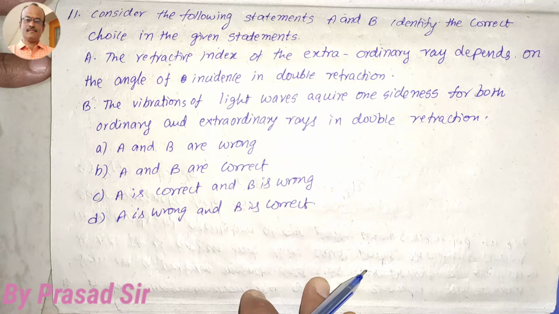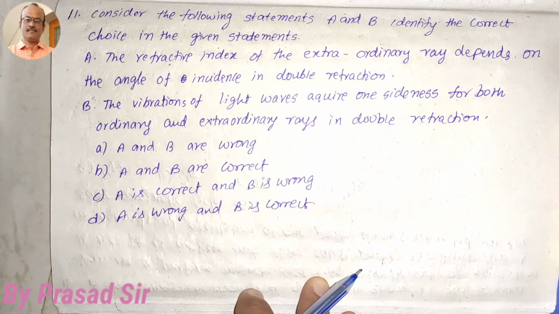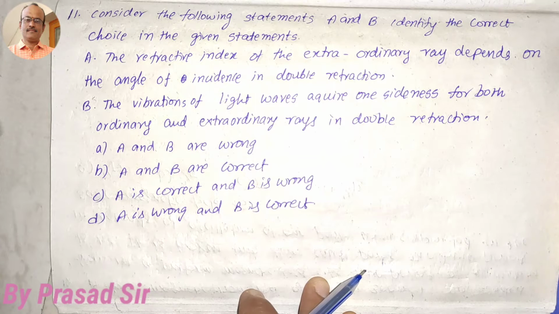So options A, B, C, D are given. Which option is suitable for this choice? That is, first of all, what is meant by the double refraction? Double refraction is nothing but light passing through the calcite crystal is split into two rays. The two rays are polarized by calcite, and the planes of polarization are mutually perpendicular. So whenever the light ray passes into the calcite material, it gives two rays, one is ordinary, another one is extraordinary. So here the calcite crystal forms the double refraction.